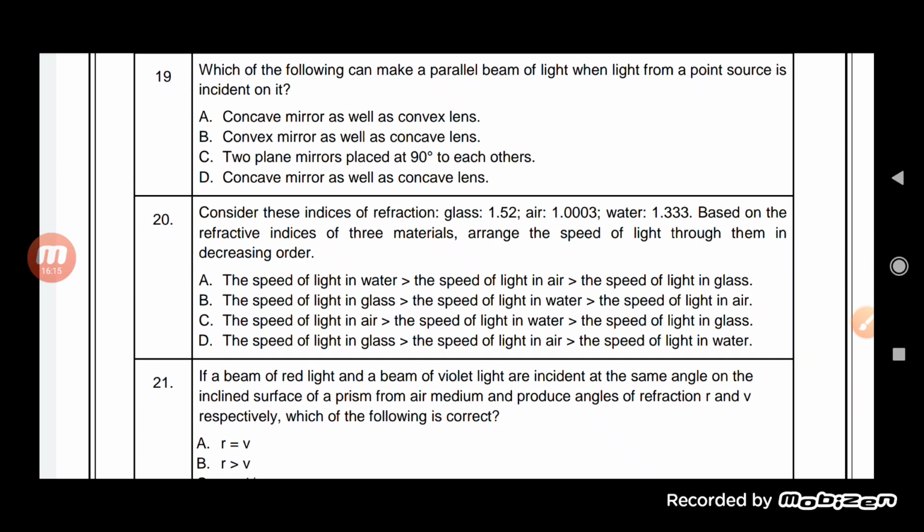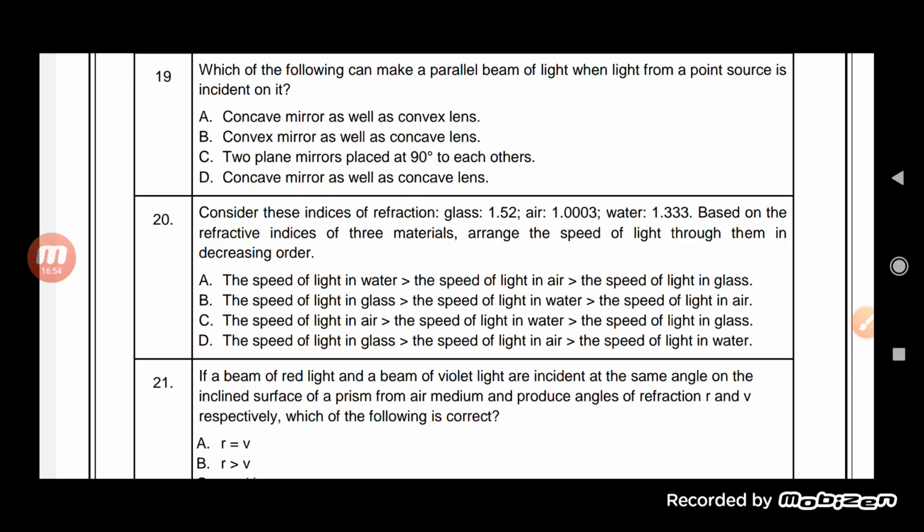Which of the following can make a parallel beam of light when light from a point source is incident on it? Concave mirror as well as convex lens. Concave mirror as well as concave lens. Two plane mirrors placed at 90 degrees to each other. Concave mirror as well as concave lens. So which of these can make a parallel beam of light when a point source is incident on it?